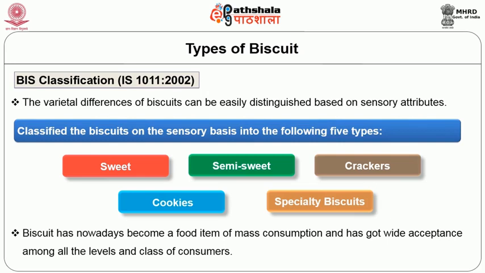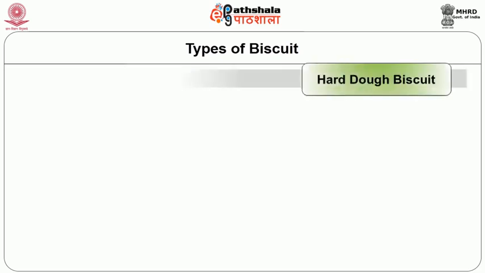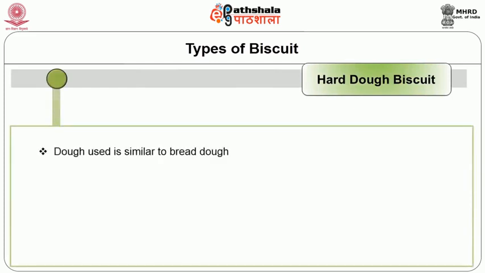The UK classification classifies the biscuits into hard dough biscuit and short dough biscuit. In the hard dough biscuit, the dough used is similar to the bread dough. The mixing of flour is more to maximize the gluten development.